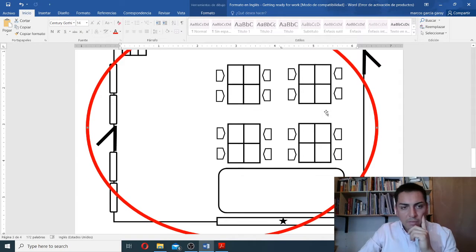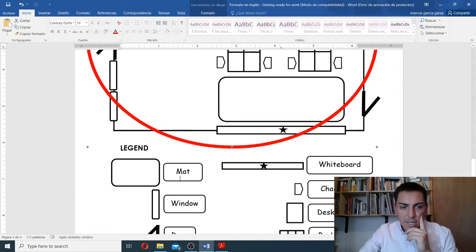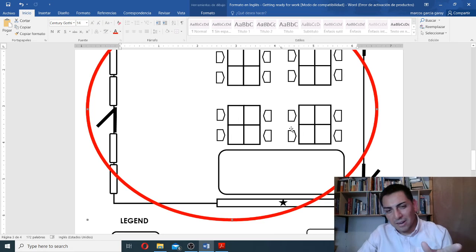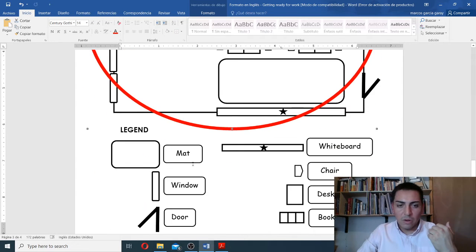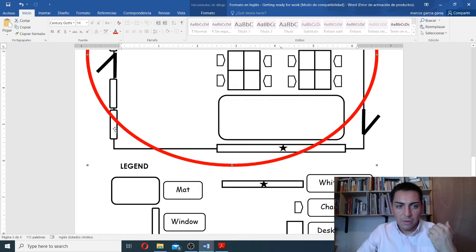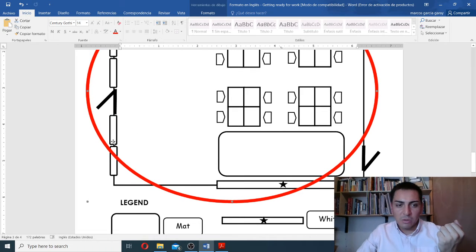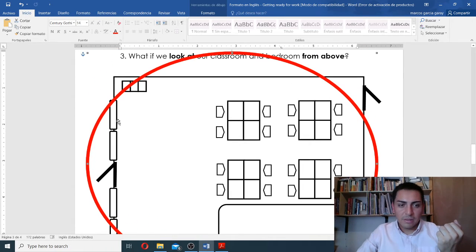So what we have here is that rounded square element that we have here. It's our mat, okay? And if you see here, this plan looks very similar to the classroom we have in Tabancura, in Segundo Básico, right? If you go down, there is a window. If you remember, you have your windows there on the wall.